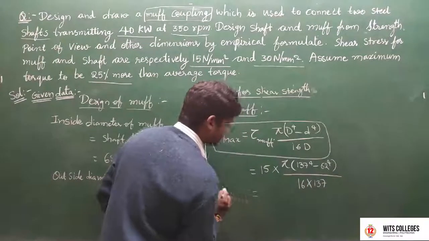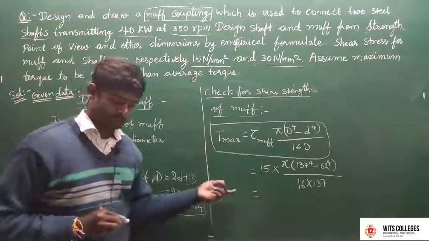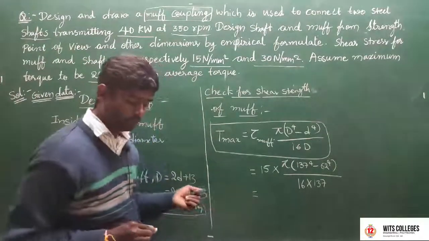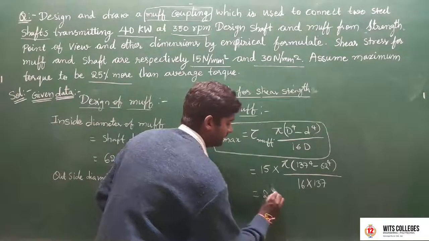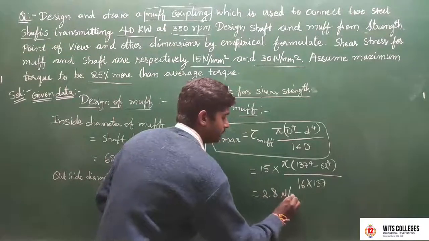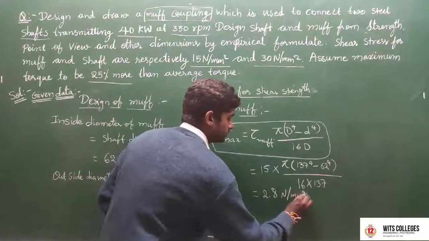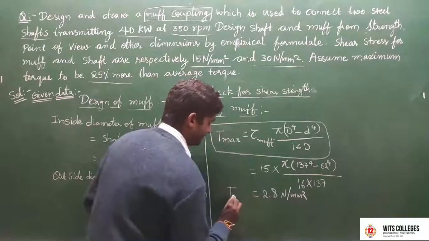Let's find T max. T max is approximately 2.8 Newton per mm square.